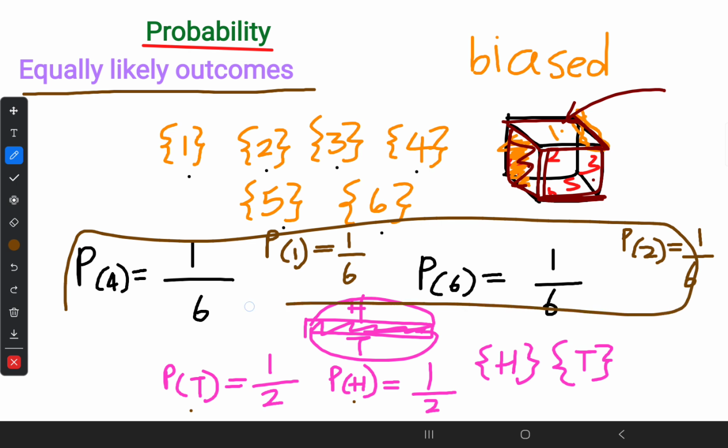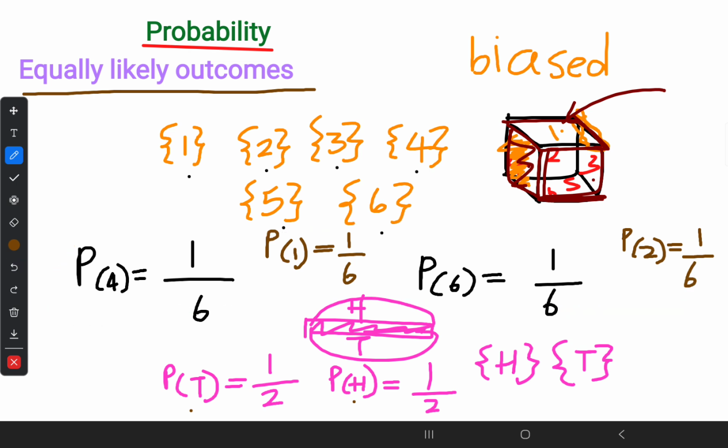Here also this is an equally likely outcome experiment. Here we have to use unbiased tools such as an unbiased smooth coin or smooth die. Otherwise, if you are using a tetragonal die, all surfaces should be smooth and the edges have to be perfect. If not, we can't expect equally likely outcomes. That's all about equally likely outcomes.